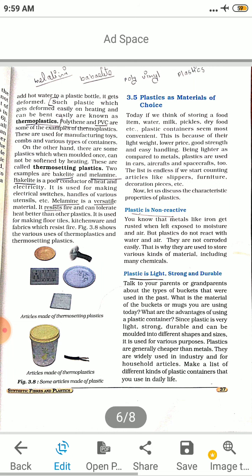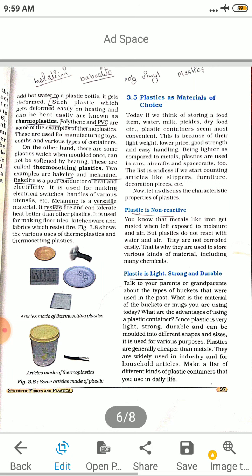Plastics as materials of choice. Today, if we think of storing food, water, milk, dry food, etc., plastic containers are the most convenient. This is because of the light weight, low price, good strength, easy handling. Being lighter as compared to metals, plastics are used in car, aircraft, spacecraft. The list is endless if we start counting articles like slippers, furniture, decoration pieces, etc.